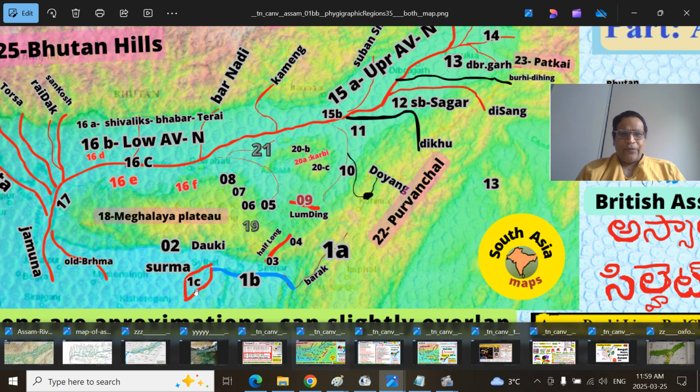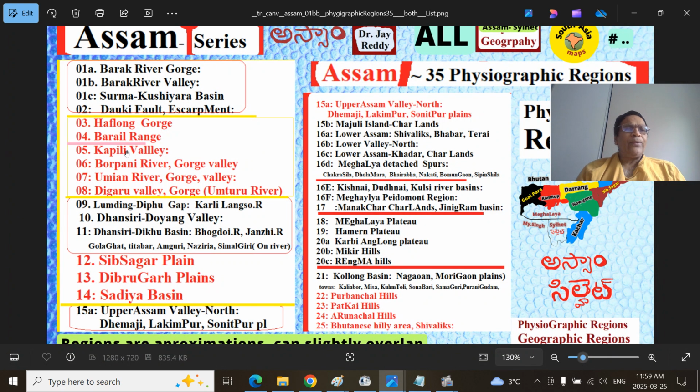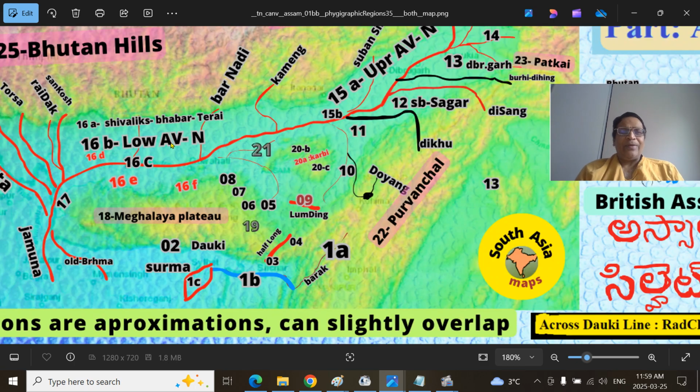So the 4 regions you got here, and next we'll go to Haflong Gorge and Barail ranges. So we'll go to 3 and 4. From Badarpur railway junction, British built the frontier railway, the Bengal Assam railway, from Chittagong on the bank of the Ganga Sagar Ocean, Bay of Bengal, to Dibrugarh, those areas, tea estates, coal and oil discoveries at that time. So Badarpur is a junction.